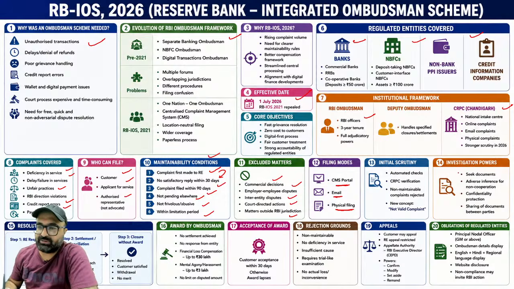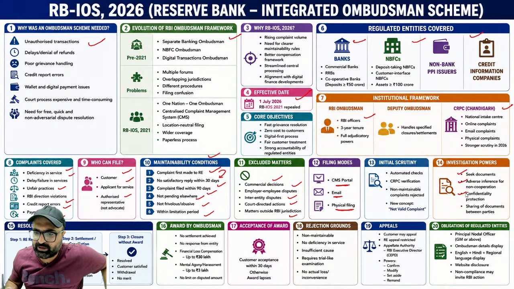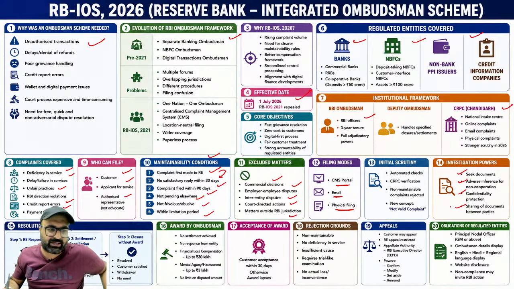Investigation powers: they can call for your documents, with adverse inference for non-cooperation. If there is any issue, then your data will be safeguarded. It will not be openly presented, and sharing of documents between the parties needs to be done. So step 1, step 2 and step 3. ठीक है जी.